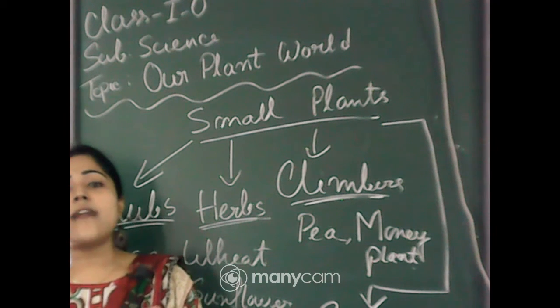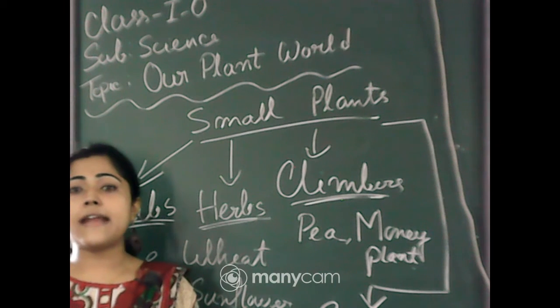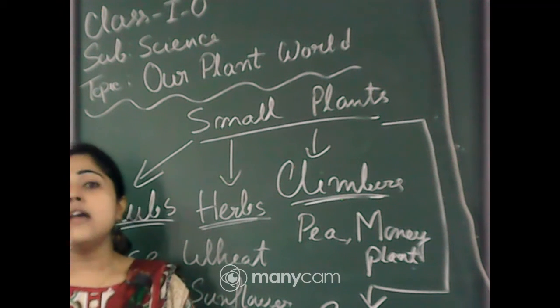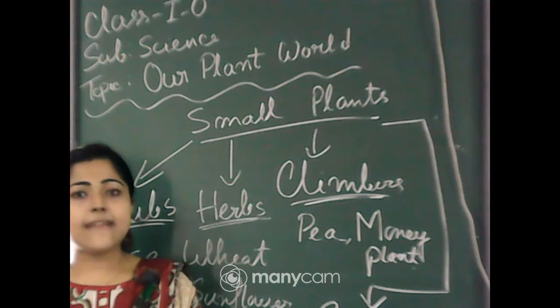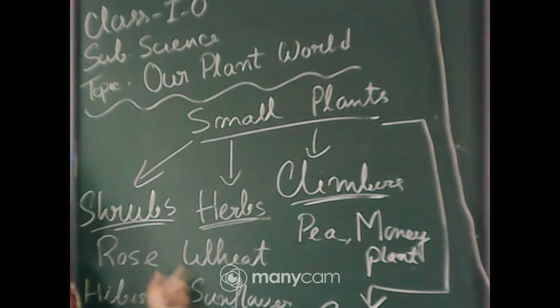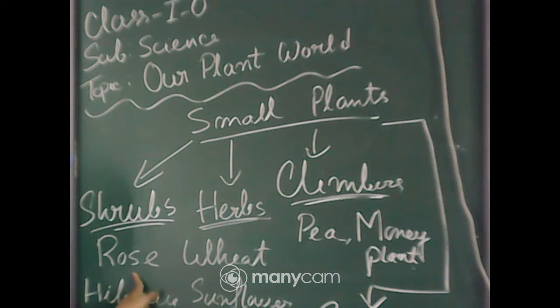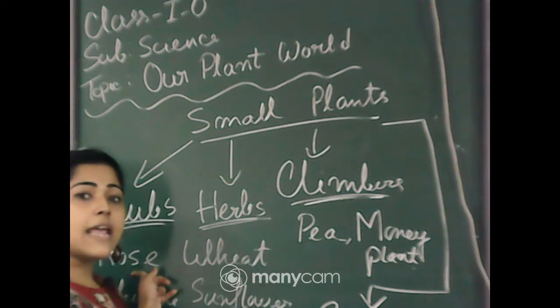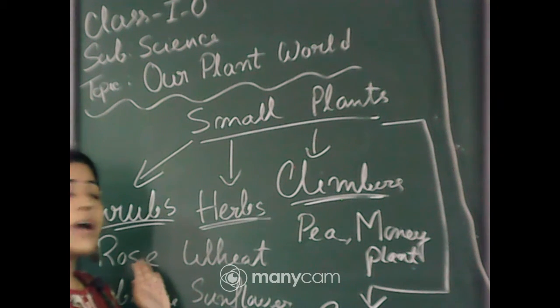And the others are examples of small plants, because they are not very tall like trees, but some of them can stand straight like shrubs and herbs. Shrubs can also stand straight. Their examples are rose, hibiscus, tulsi.